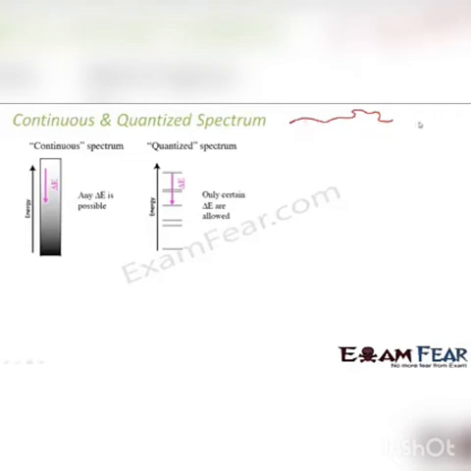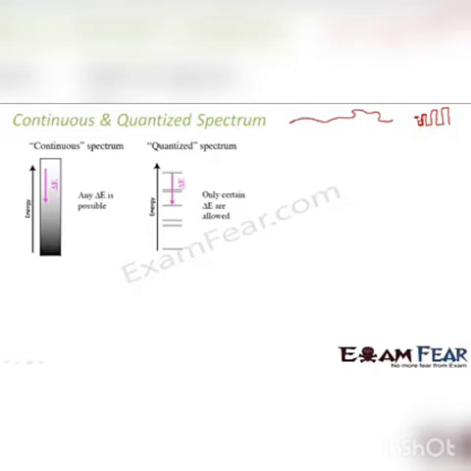Whereas if you look at a value like this, in this case, at every point it has a distinct value. It is either high or it is low. It is either high or it is low. That means it has some discrete set of values. We talked about continuous and quantized when we were talking about analog and digital signals.